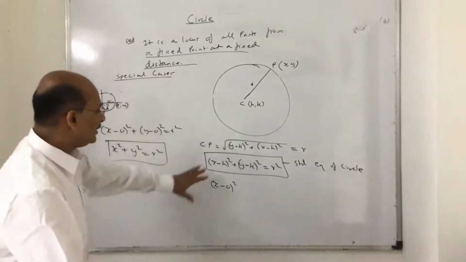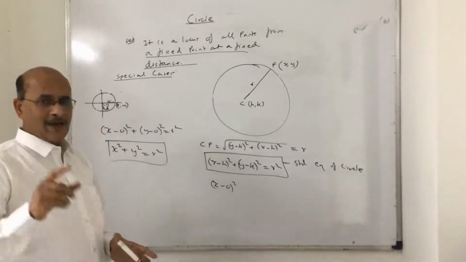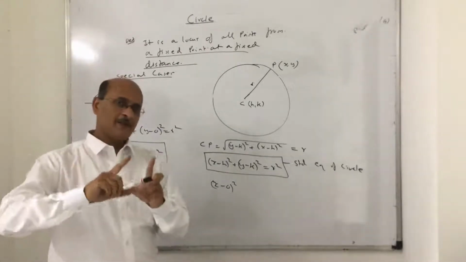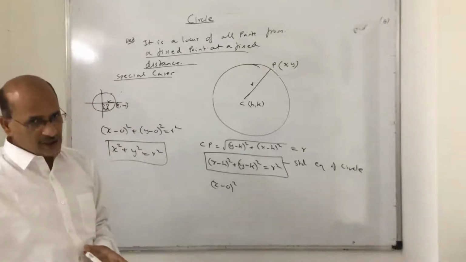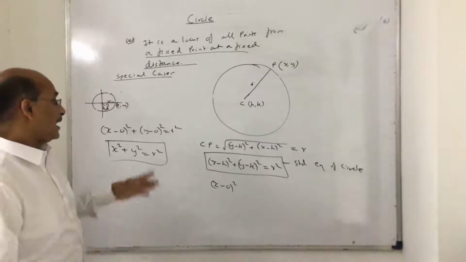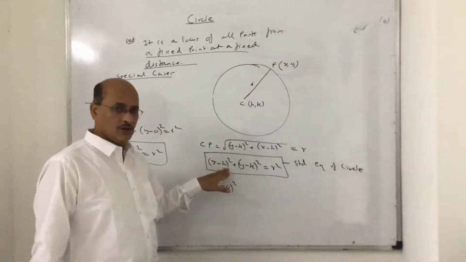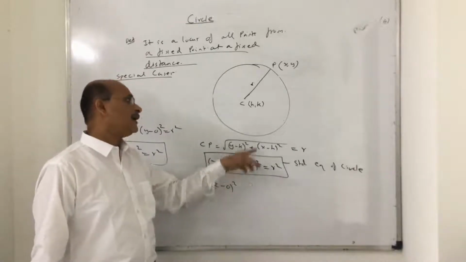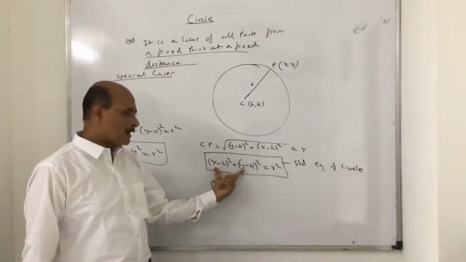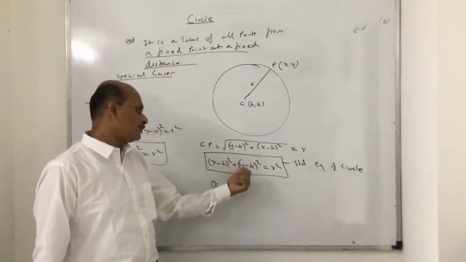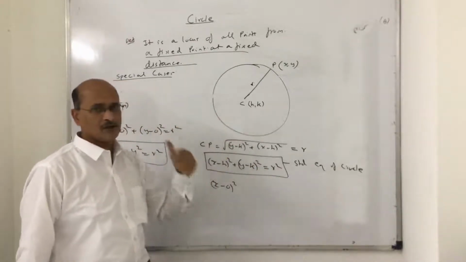Now you might ask me, what did I show you? Remember this: any curve you can represent with an equation. Like a straight line, you represent it with a linear equation. Circle, you represent with this equation. With center (h, k) and (x, y) being a point on the circle, the equation of the circle is given by (x minus h) whole square plus (y minus k) whole square is equal to r square, where h and k are the center of the circle.